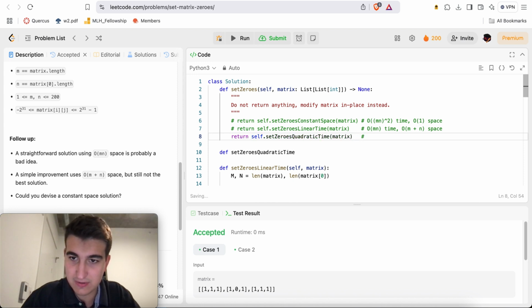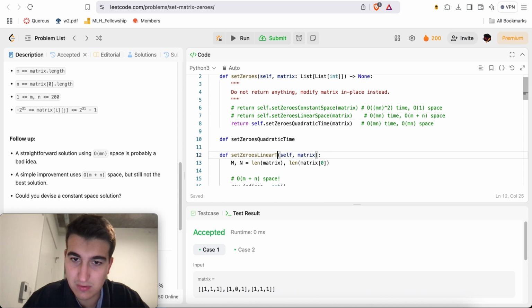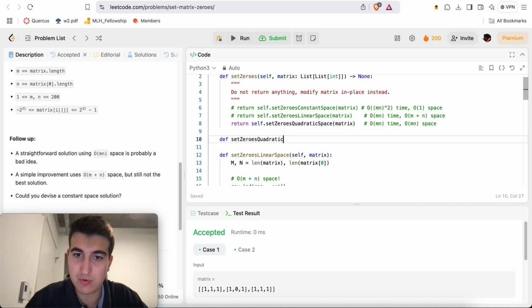Hashtag O of mn squared time, or actually O of mn time, O of mn space, right? Here we could just say linear space, and here we'll just do quadratic space.